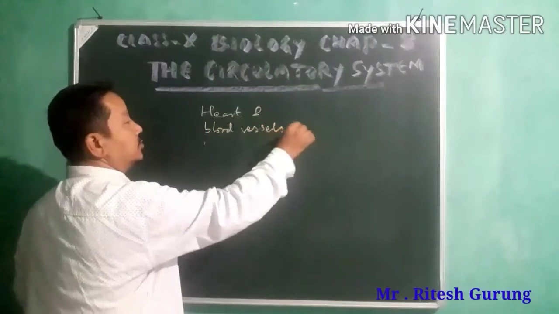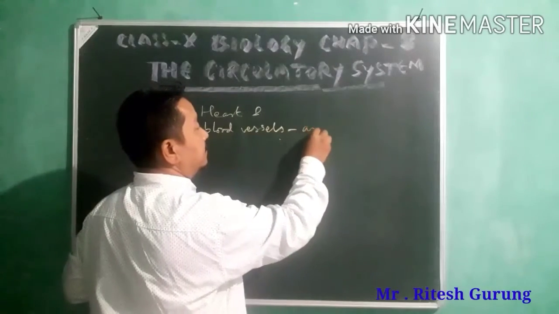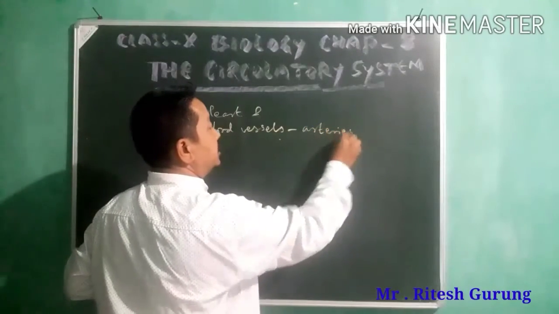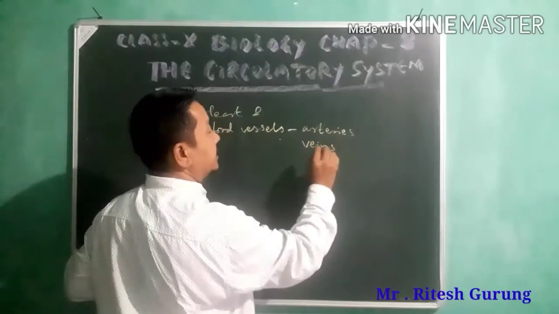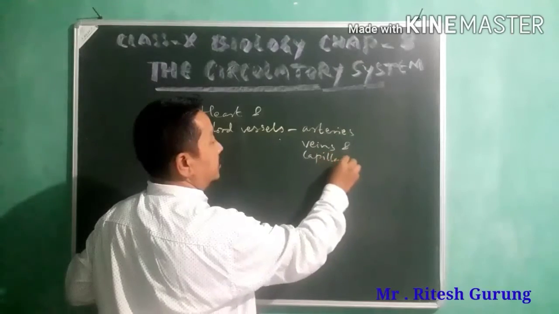So these blood vessels are of three types. They are arteries, veins, and capillaries.